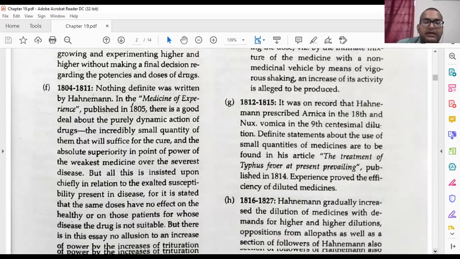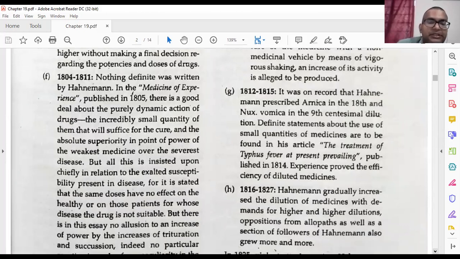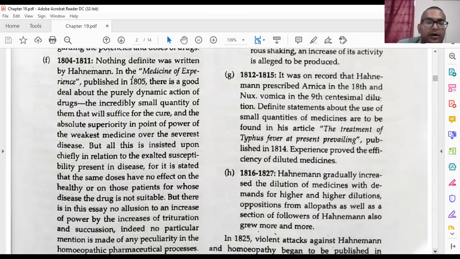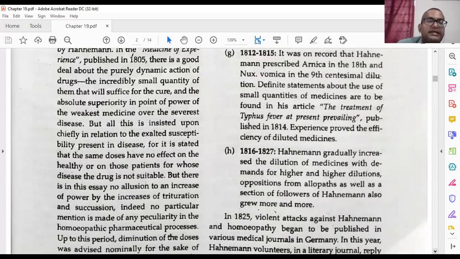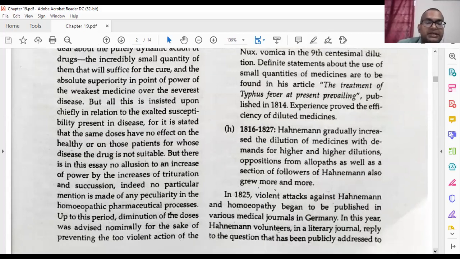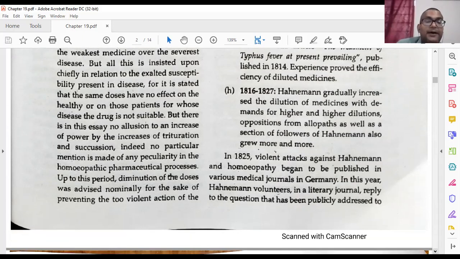For it is stated that the same doses have no effect on the healthy, or on those patients for whose disease the drug is not suitable. But there is in this essay no allusion to an increase of power by increasing trituration and succussion. Indeed, no particular mention is made of any peculiarity in the homeopathic pharmaceutical process. Up to this period, diminution of the doses was advised merely for the sake of preventing too violent action of the drugs. So always he was doing the dilution process.